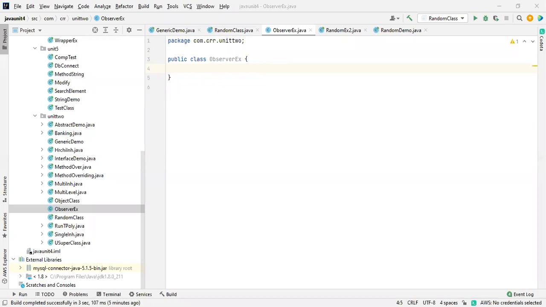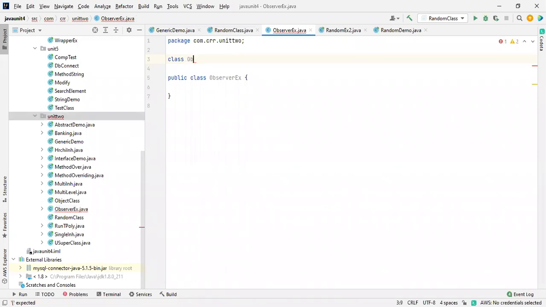Yeah, here I'm going to take an observer, so I'm going to implement that. Here itself, I'm taking a class. I will consider this as the main class, and I will go for some other class name. I will take it as Observer1.